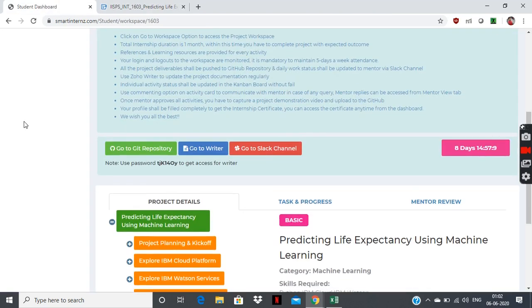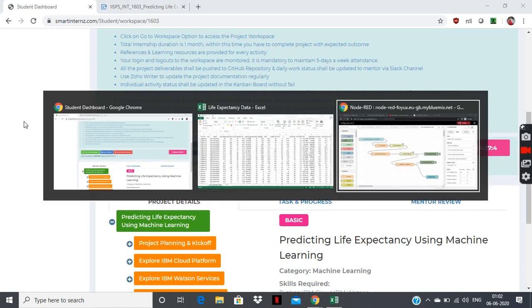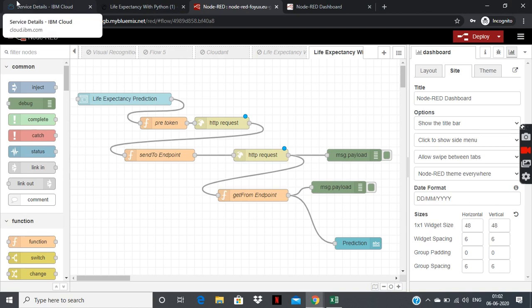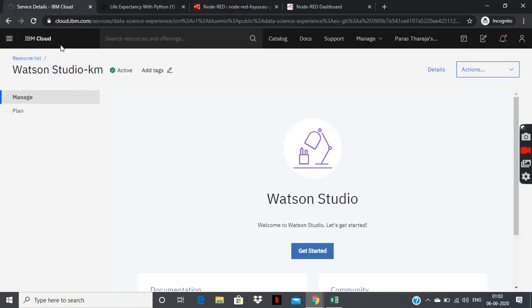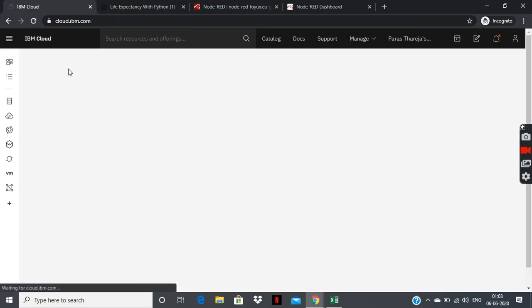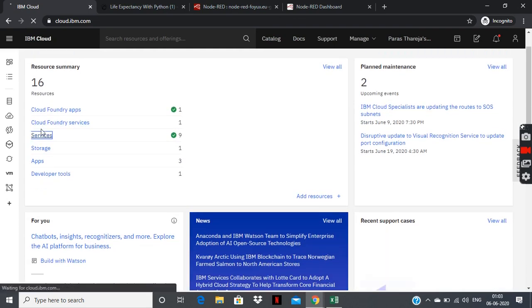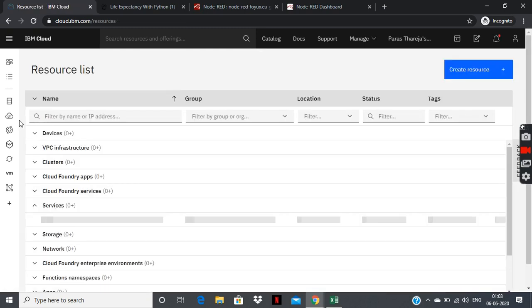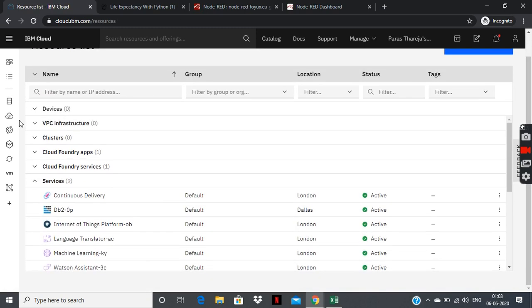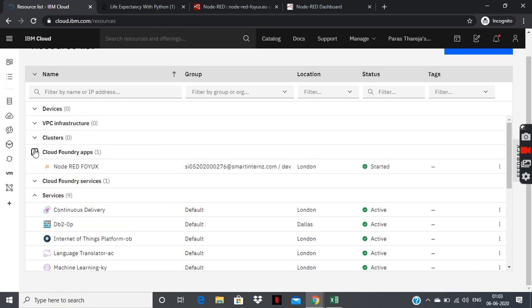Let me move on to the IBM Cloud part where all our work was done. Cloud is where we learned a lot. We were taught by our mentors, and the Slack channel was the doubt resolving section. Mentors were available 24 hours for us, and all the doubts were cleared. There are some of the services I have created and used in the project. Two of them are Node-RED and IBM Watson.